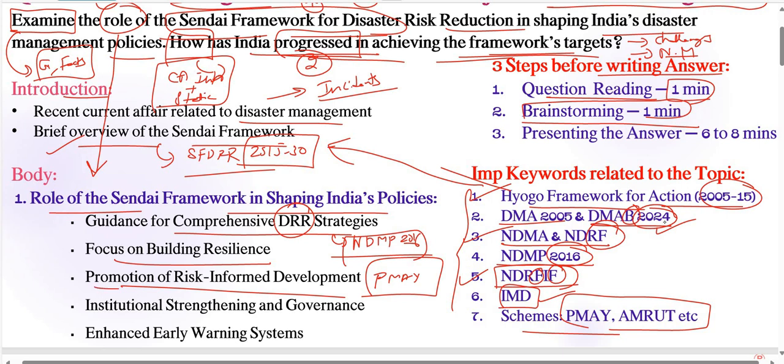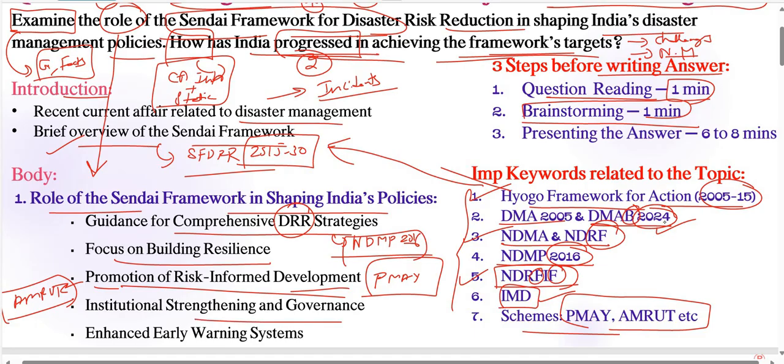Next, coming to promotion of risk informed development here. The Sendai framework promotes integration of disaster risk response into development planning. India has also, for example, we can take here the AMRUT scheme, a very important scheme, Atal Mission for Rejuvenation and Urban Transformation. The AMRUT scheme, which includes disaster risk consideration in urban infrastructure development, is very much important here.